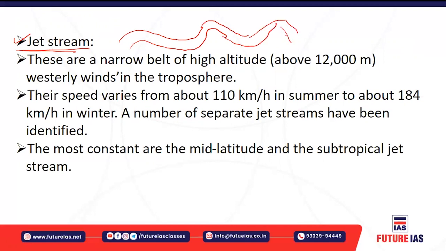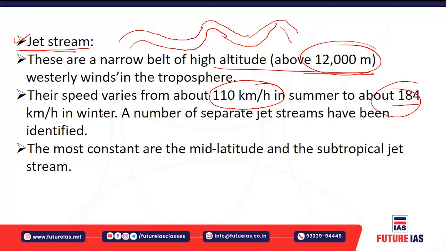And they are found normally at an altitude of 12,000 meters above. That means they are almost found at the tropospheric level, right? And they have very high wind speed also. So they will move at around 110 kilometers per hour, and the peak speed may be 184 kilometers per hour in the winter. Okay, so they are also sometimes dangerous for navigation because of the jet streams.